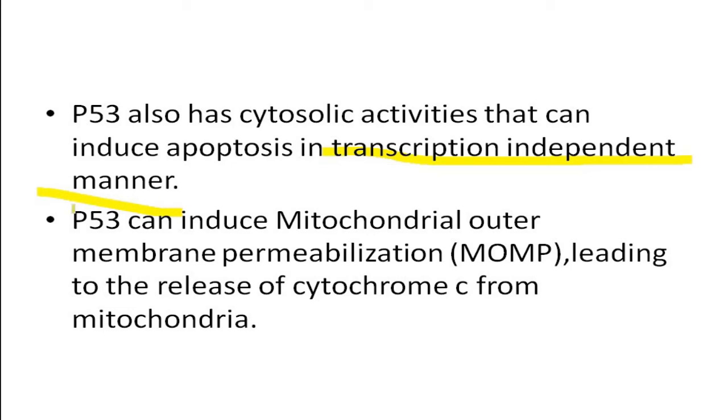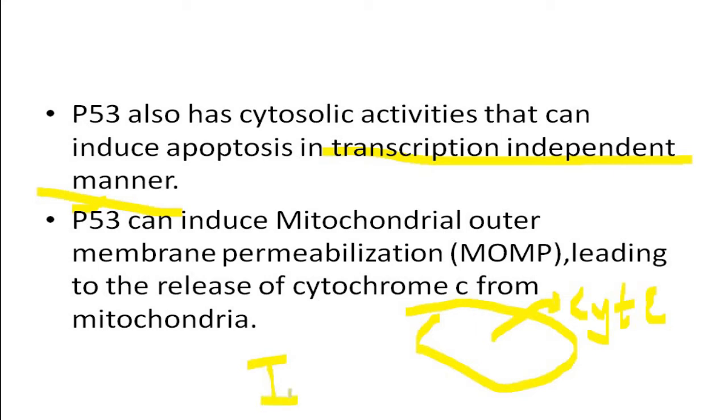So how does it do this? p53 can induce mitochondrial outer membrane permeabilization. It is going to permeabilize your mitochondria, leading to release of cytochrome C. Now this cytochrome C is going to induce your intrinsic apoptotic pathway. I will give you the link of my video on apoptosis also, so you can go through it.